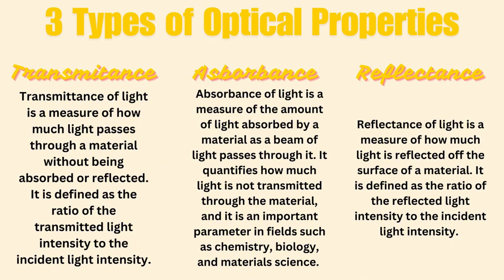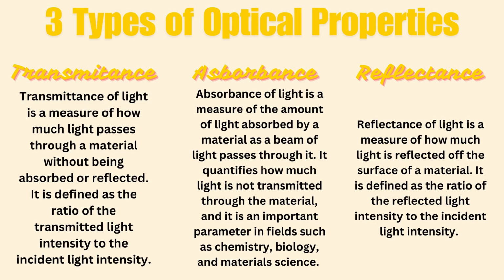Second is absorbance. Absorbance of light is a measure of the amount of light absorbed by a material as a beam of light passes through it. It quantifies how much light is not transmitted through the material, and it is an important parameter in fields such as chemistry, biology, and material science.